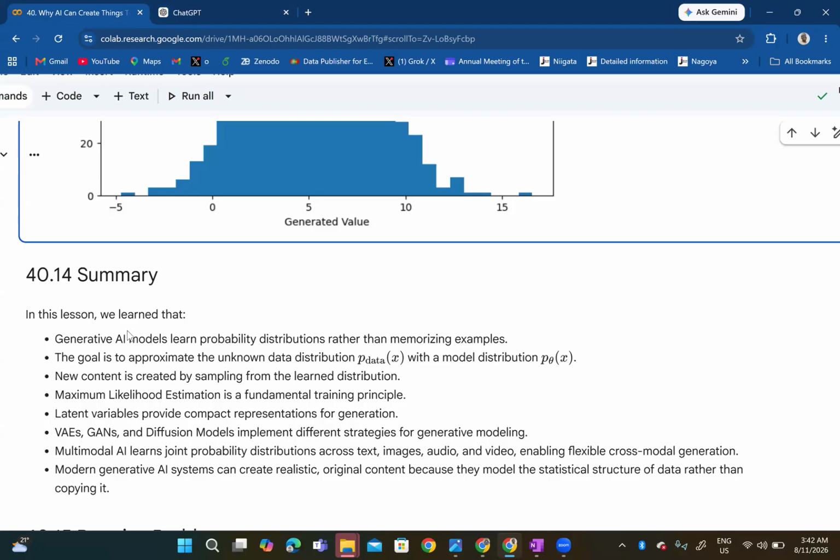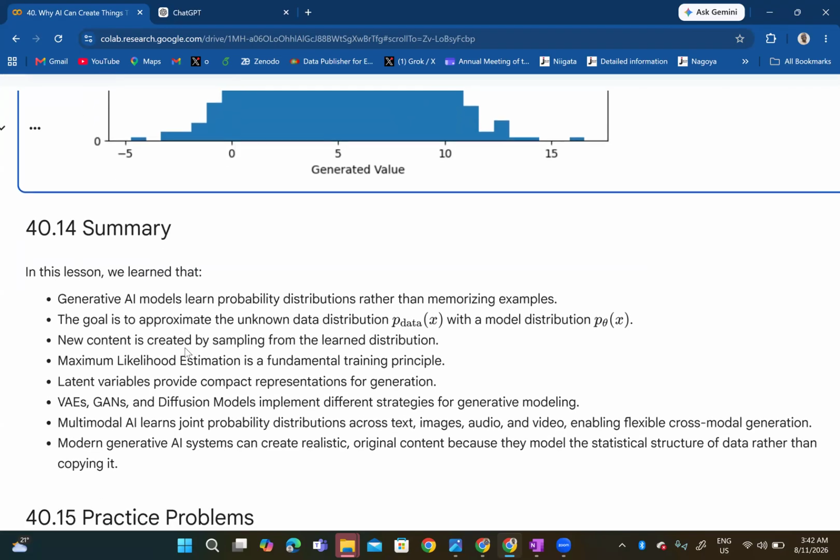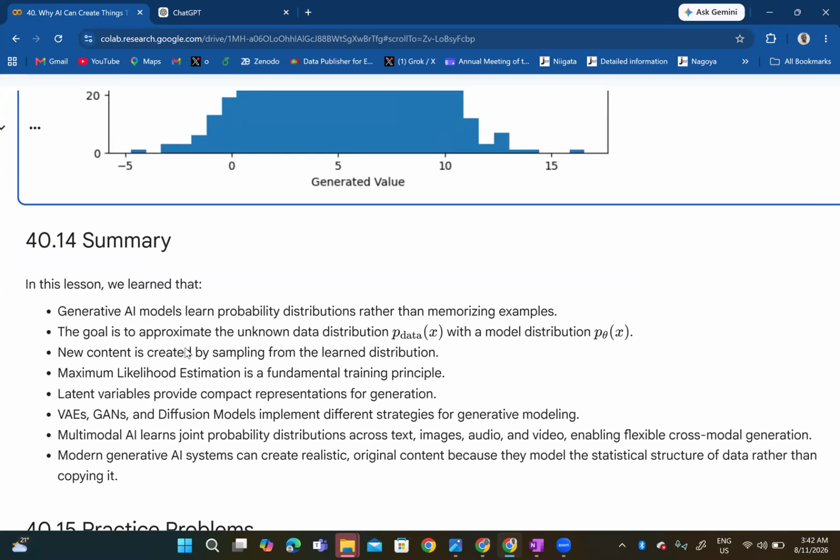So in this lesson, we learned that generative AI models learn probability distributions rather than memorizing examples. The goal is to approximate the unknown data distribution, P sub data of X, with a model distribution, P sub theta of X. So new content is generated by sampling from the learned distribution. Don't forget the ingredients analogy. You have all the ingredients and you can come up with your own unique recipe.